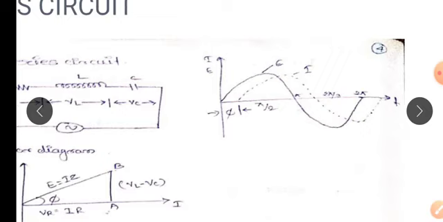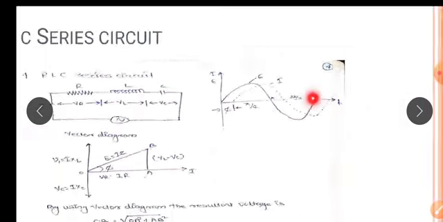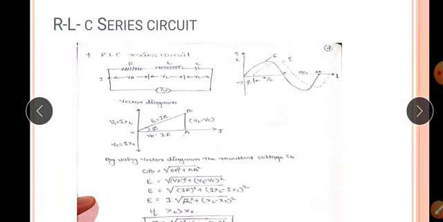Tan phi is equal to VL minus VC divided by VR, that is nothing but XL minus XC divided by R. This is about the RLC series circuit.